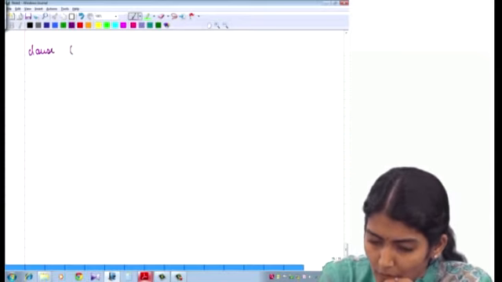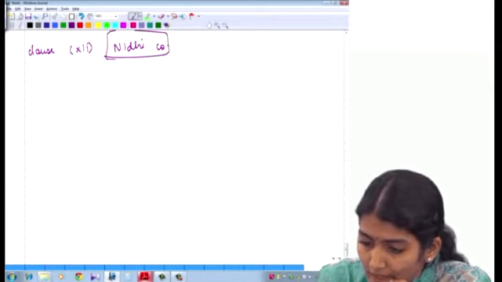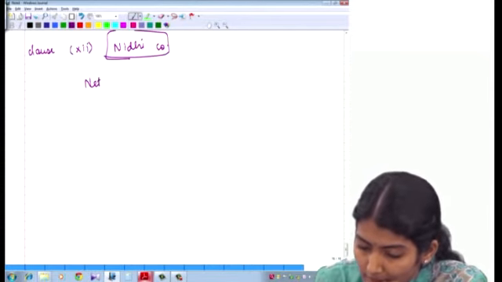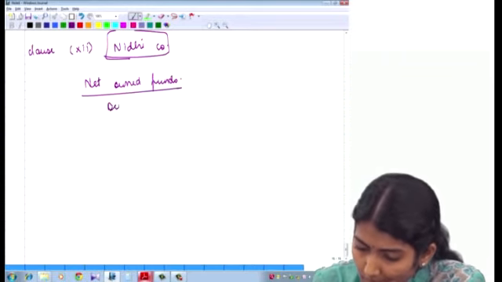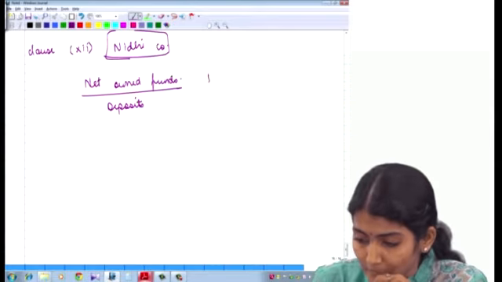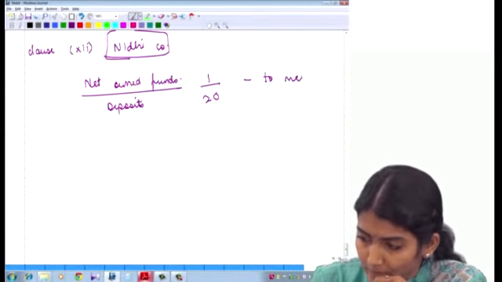Clause 12, which is regarding the Nidhi company. Whether Nidhi companies have maintained their net owned funds to deposits in the ratio of 1:20 to meet out the liability.